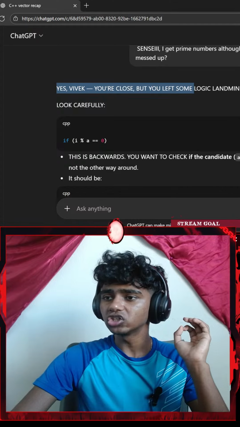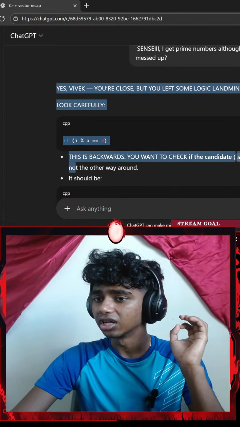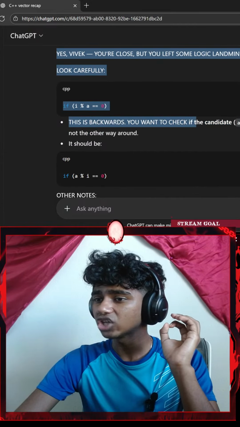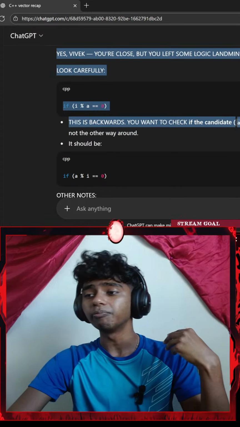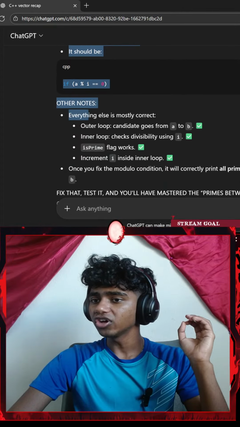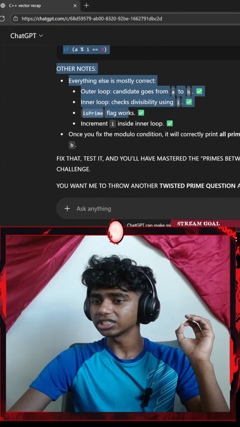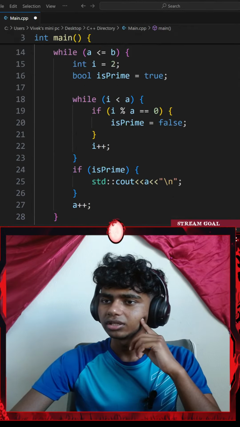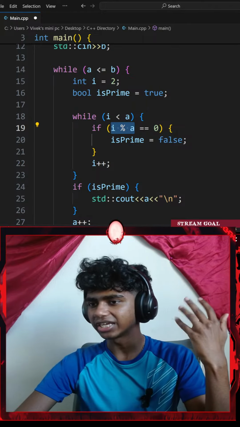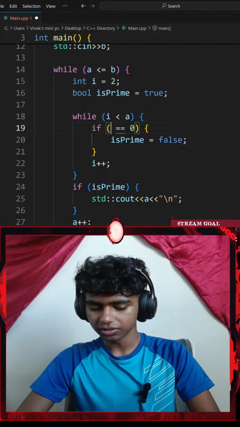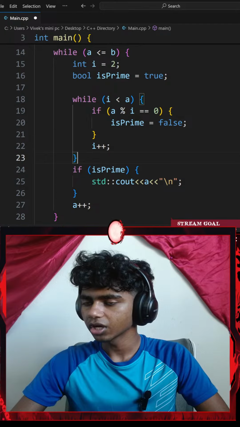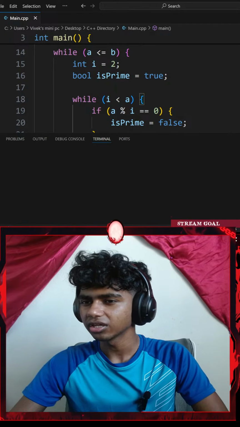Yes, Vivek, you're close, but you left some logic landmines. Look carefully. If I modulus a is equal to 0, this is backwards. You want to check if the candidate a is divisible by I, not the other way around. Everything else is mostly correct. Oh, okay, so there was this small logic error. I don't check if my I modulus my candidate is equal to 0. I check if my candidate modulus I is equal to 0. There we go. If I were to go with the control S right now and run the command.